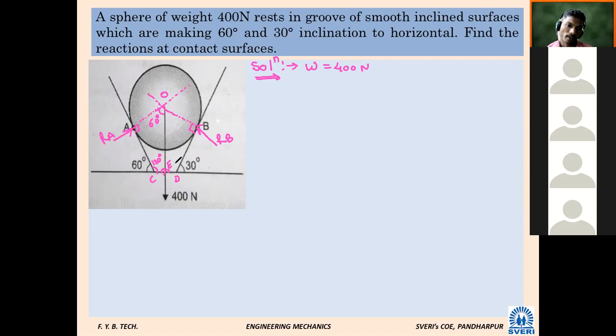So 150 at point B, and at E, 90 degree angle. What is the inside angle at point D? 60 degree. So what will be the angle here? 150, so 30 degree.